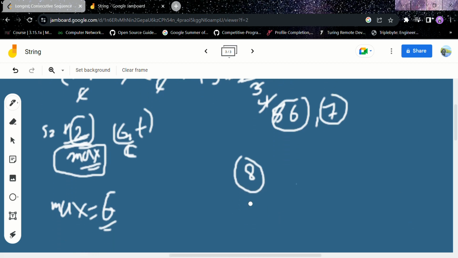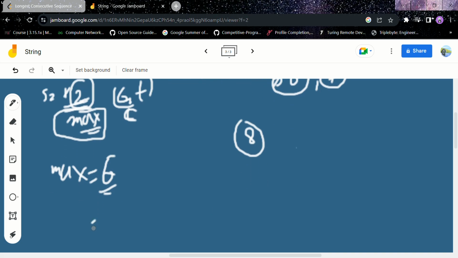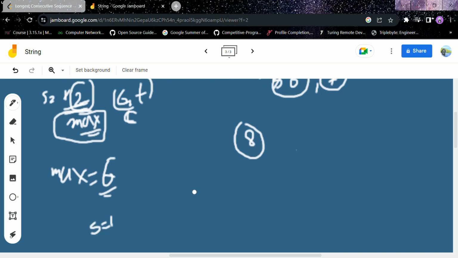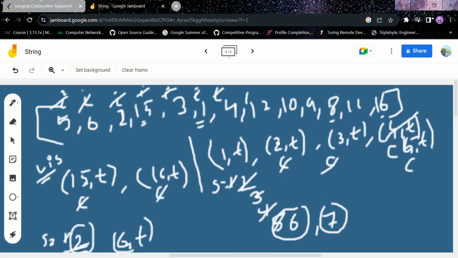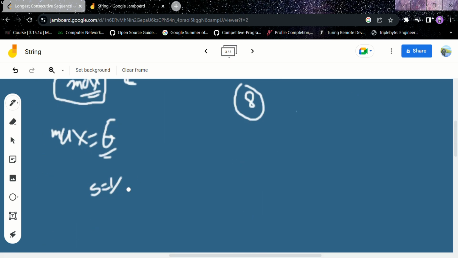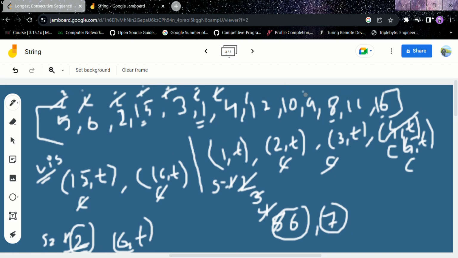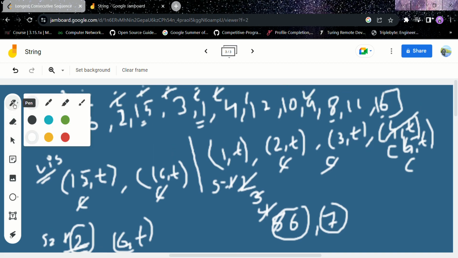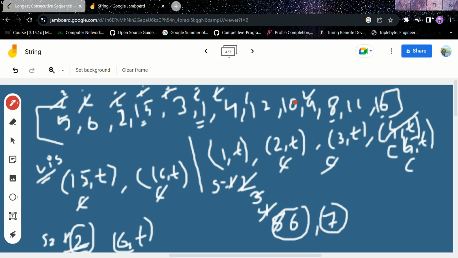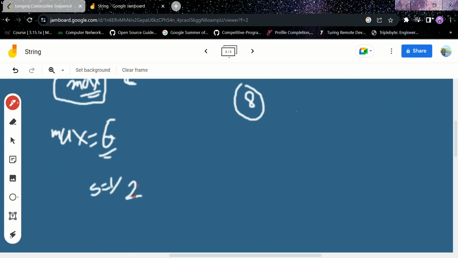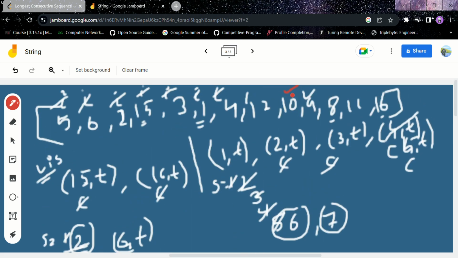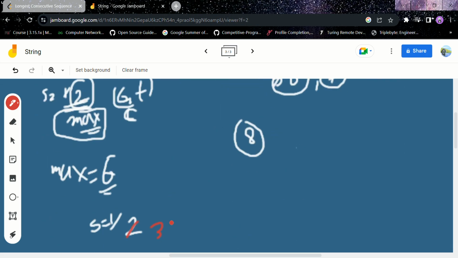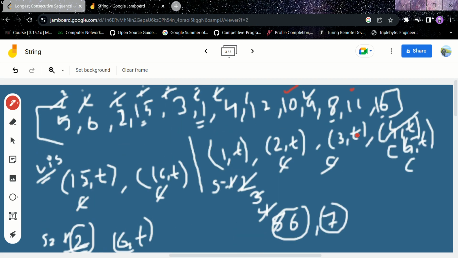So we'll mark it as visited and make sequence equal to 1. Now 8 plus 1, 9 is present. Sequence equals 2. And 9 is also visited. I am marking here. Now wait a minute. 9 visited, 10 visited, 11 visited, 12 visited.